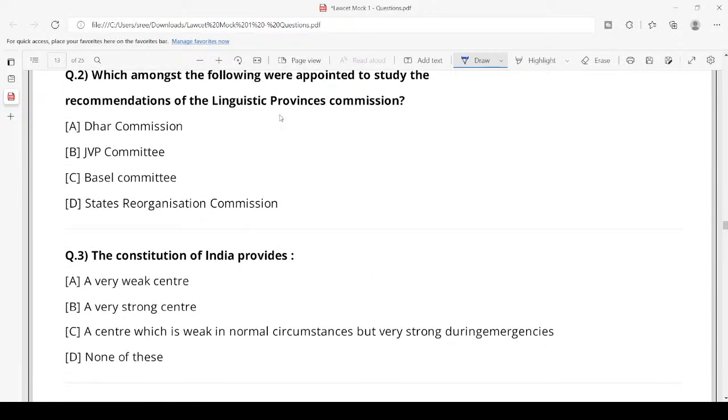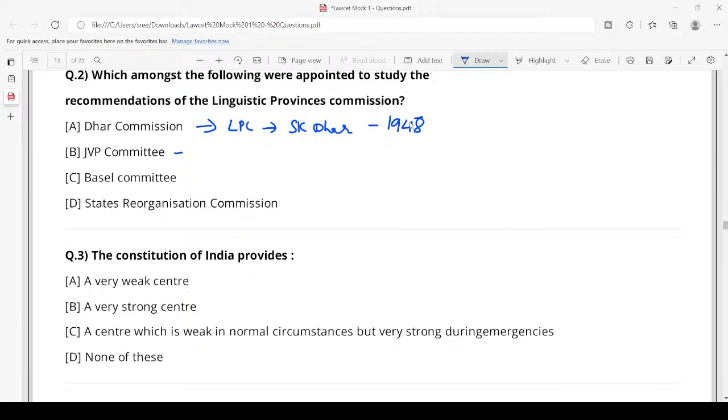Which amongst the following were appointed to study the recommendations of the Linguistic Provinces Commission? So, which committee was appointed to study the recommendations given by the Linguistic Provinces Commission? It is the JVP committee. Because what is the Dhar Commission? The Dhar Commission is actually the Linguistic Provinces Commission, the other name of it. It is known as the Dhar Commission because it is headed by Mr. S.K. Dhar. The Dhar Commission submitted its report in the year 1948.